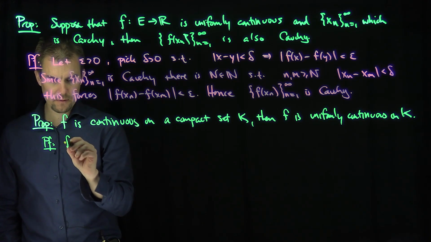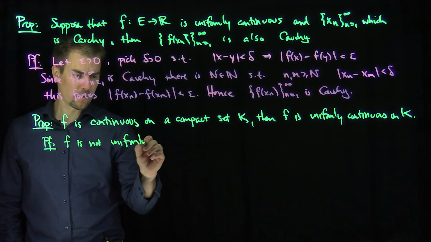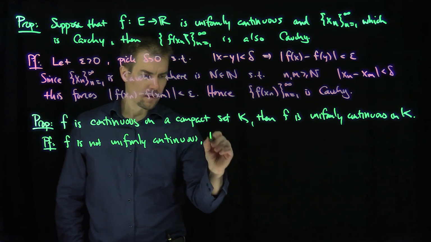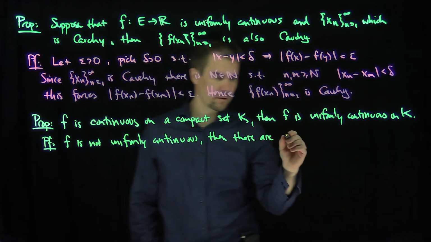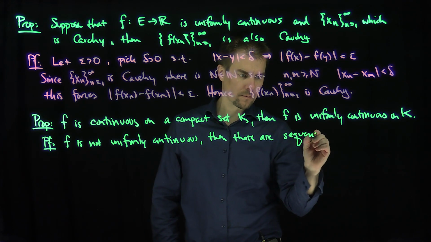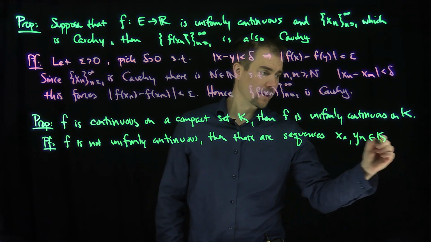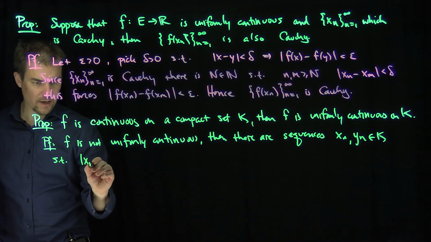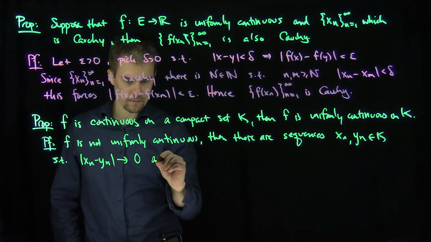If f is not uniformly continuous, then there are sequences xn and yn that reside in K, such that the difference xn minus yn tends to 0 as n goes to infinity.